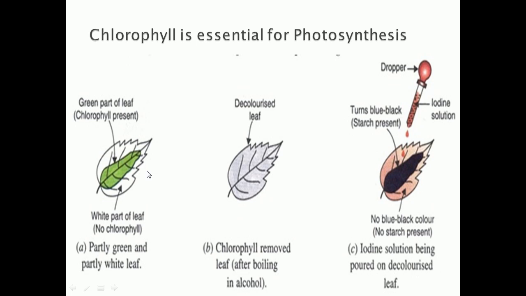Okay, pluck a leaf from the plant and trace the green parts of the plant on the trace paper. Tracing means, if you are not able to draw a diagram properly, you trace it from the reader, isn't it? In the same way, you have to trace the green parts of the leaf on the trace paper.